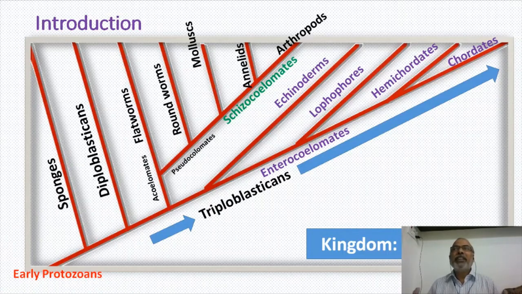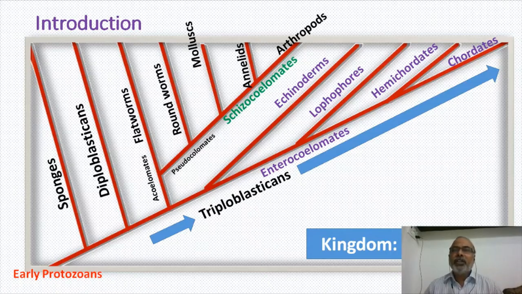And a lot of debate is there to give the correct position to Lophophorates. Lophophorates are having similarities with the roundworms, but they are included in Deuterostomia, and a lot of debate is there. But their embryonic aperture has found mouth, so in that way they are called protostomiates. So a lot of fossil data is to be analyzed to give the correct position of Lophophorates.